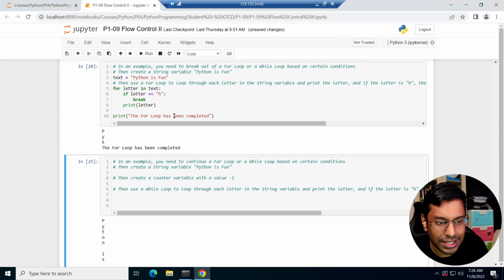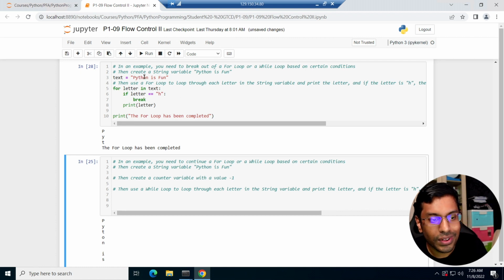So when I run this, you can see first it runs into a P, then a Y, then a T, then an H. When it hits an H, it exits the for loop, it breaks the loop, right? And then it prints the for loop has completed. Even though the entire execution has not completed per se, the break has shattered the for loop, right? And now the for loop is stopped as long as there's an H.